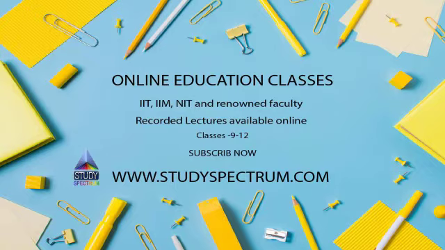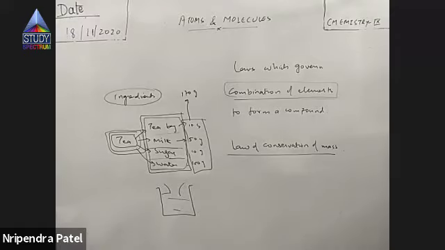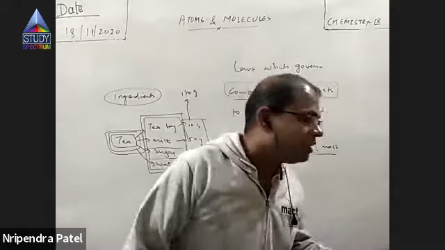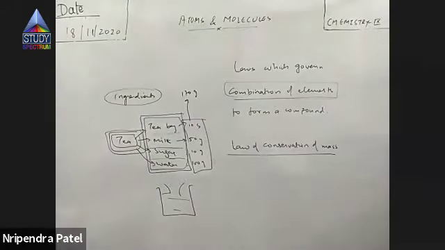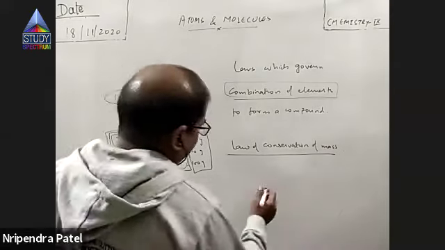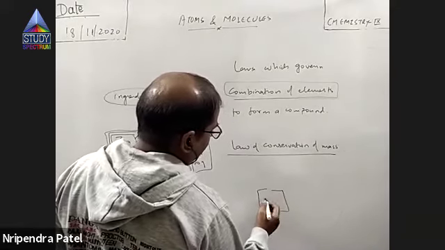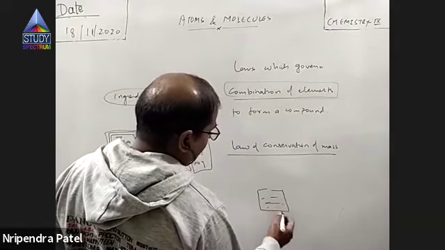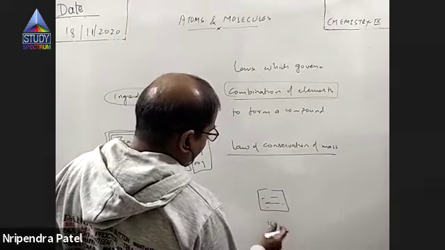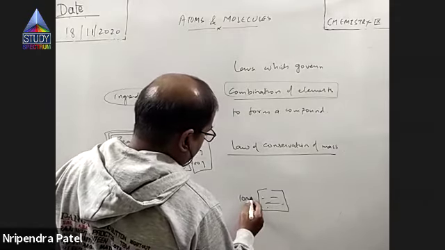Now, you have only two laws in your syllabus. One is the law of conservation of mass and the other is the law of definite proportion. So let's discuss the first one, the law of conservation of mass. To begin with, let me take an example. Suppose there is a vessel which contains 100 gram of water.